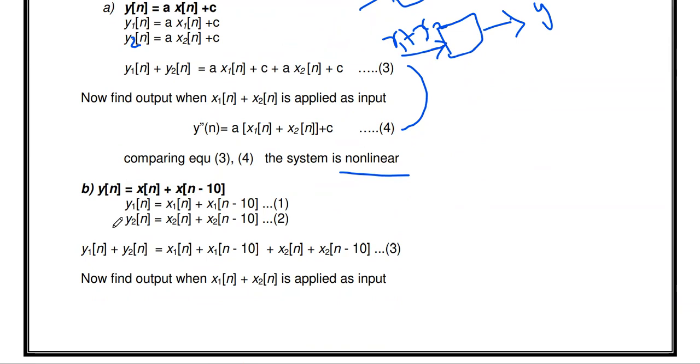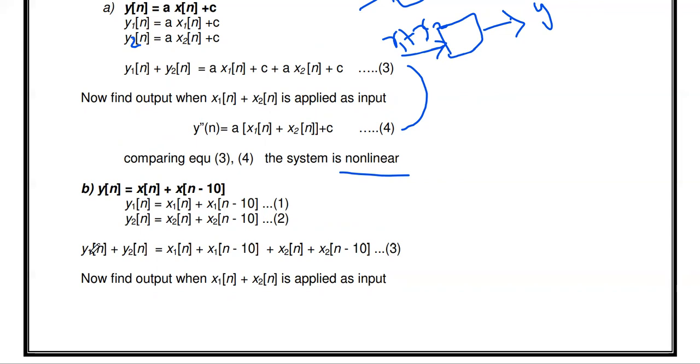Similarly, we have to find y2. What is y2? It is the output produced by the system if the input is x2. So y2 of n is equal to, wherever x of n is available, replace it with x2. So x2 of n plus x2 of n minus 10. Then these two equations you just add.